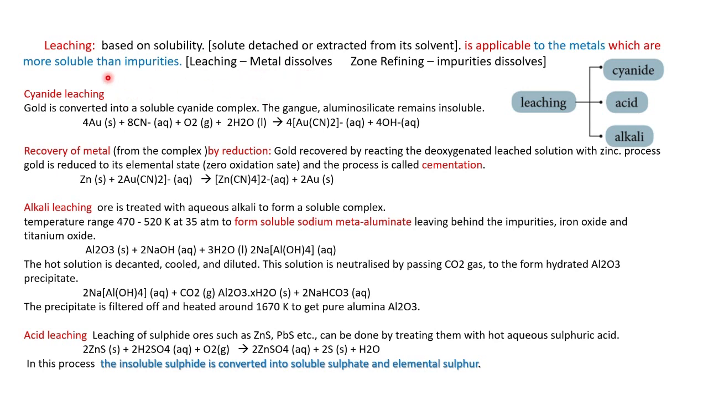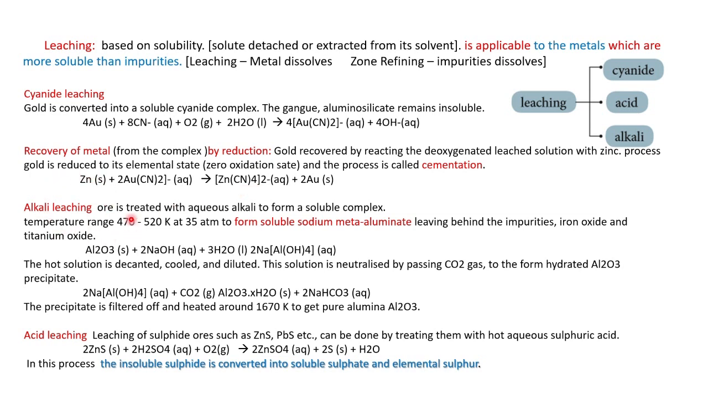Then we come to the three types of leaching: cyanide leaching, alkali leaching and acid leaching. In cyanide leaching, addition of cyanide converts the metal into a complex. From the complex we should recover the metal, that is by reduction. Zinc acts as the reducing agent, and from the complex we get gold, and the rest of the cyanide is separated.